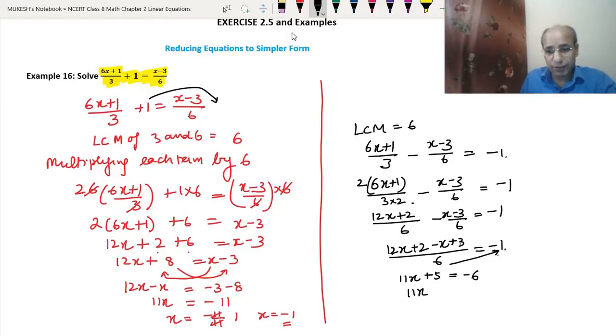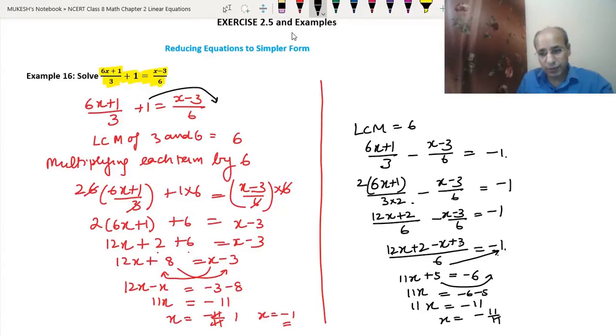Now this 5 we will take to the other side. So 11x will become minus 6 minus 5. Minus 6 minus 5 will become 11, but the sign will be negative. So 11x equal to minus 11. So x will become minus 11 upon 11, that is 1. So we got the answer x equals to minus 1.